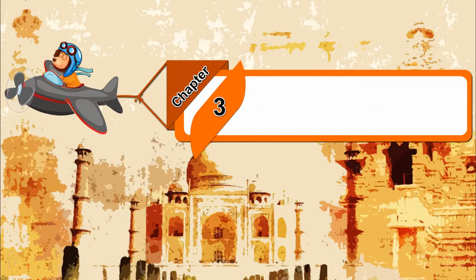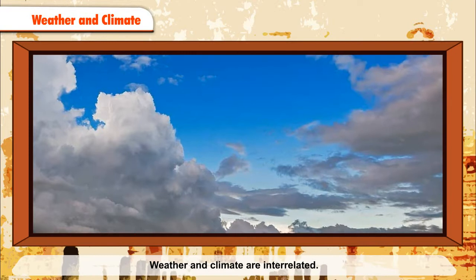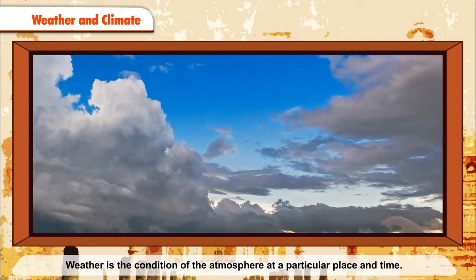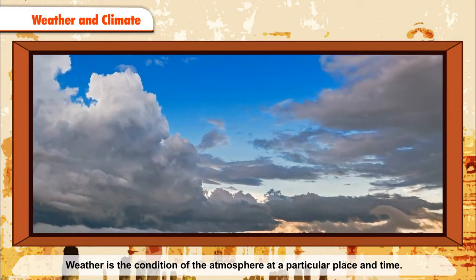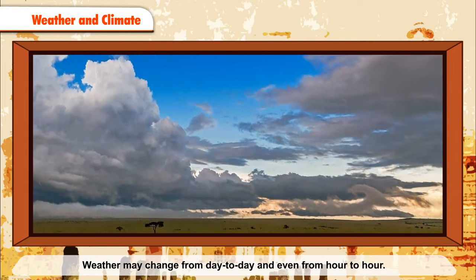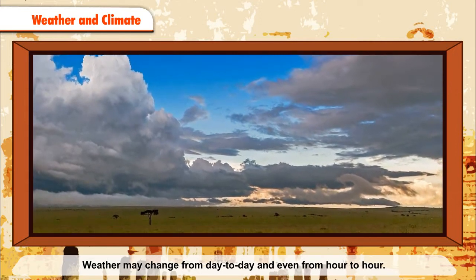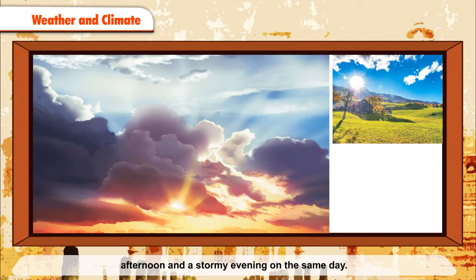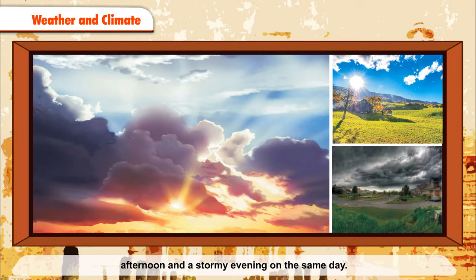Chapter 3. Weather and Climate. Weather and climate are interrelated. Weather is the condition of the atmosphere at a particular place and time. Weather may change from day to day and even from hour to hour. For example, you may have a cloudy morning, sunny afternoon and a stormy evening on the same day.